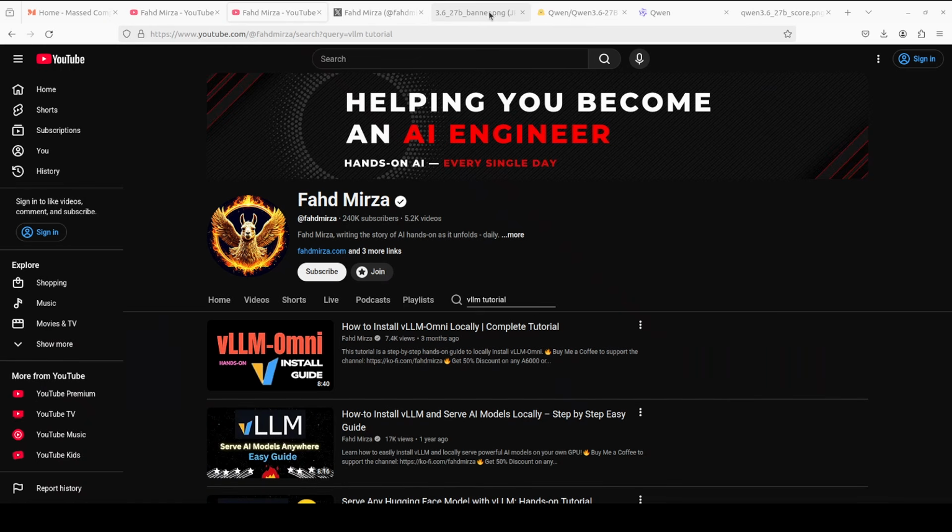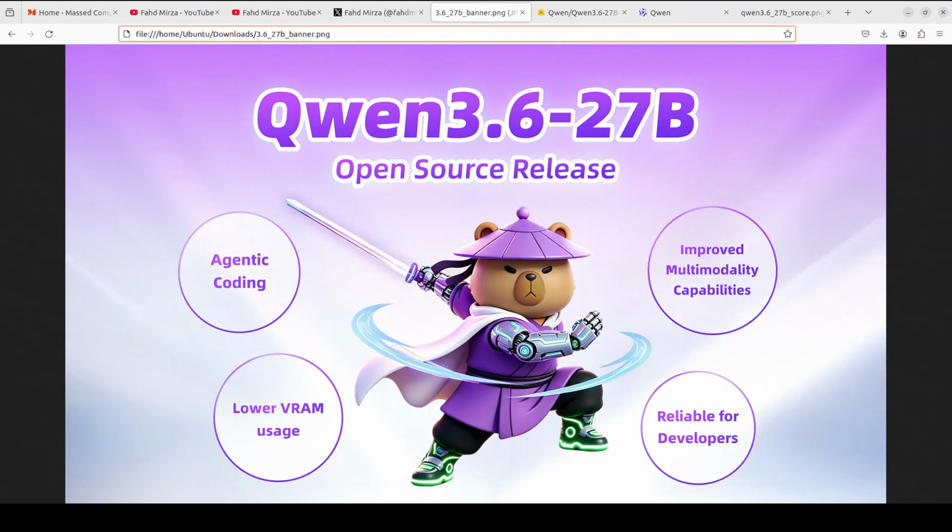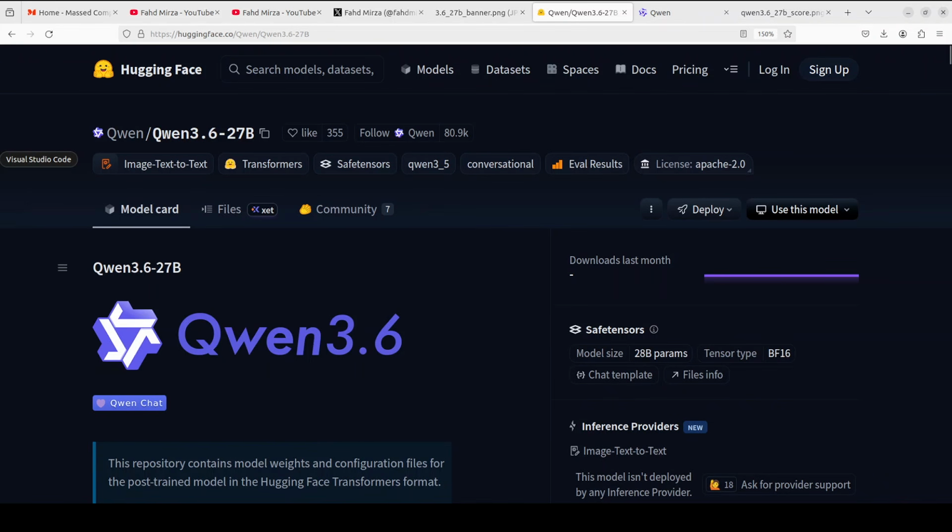While it downloads, let's talk more about what exactly this new Qwen 27 billion is. It's a dense model, meaning every single one of its 27 billion parameters fires on every single token. No routing tricks, no sparse shortcuts. That's the opposite of mixture of expert models like Qwen 3.5 35B or 3.6 35B, which has 35 billion parameters but only activates 3 billion at a time.